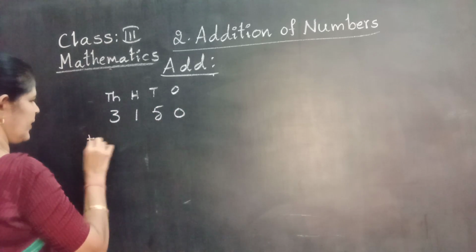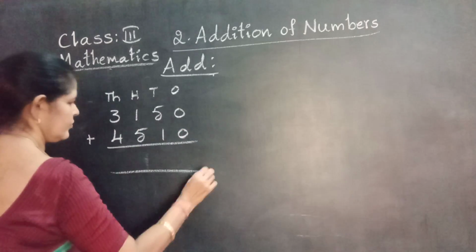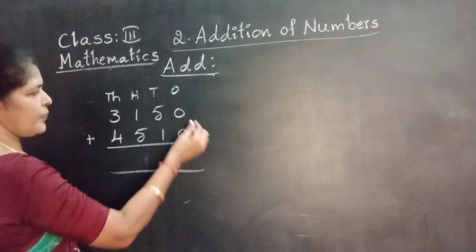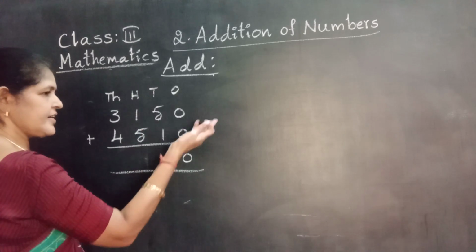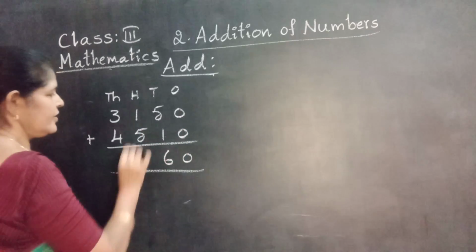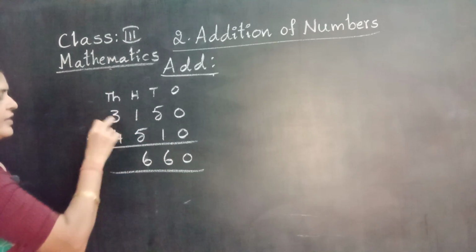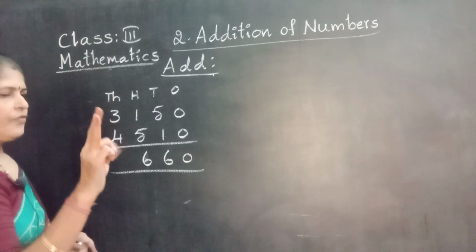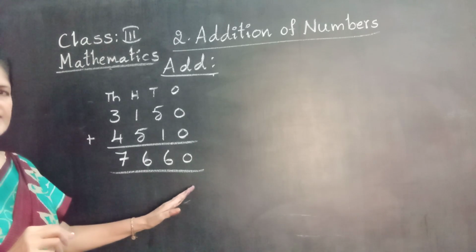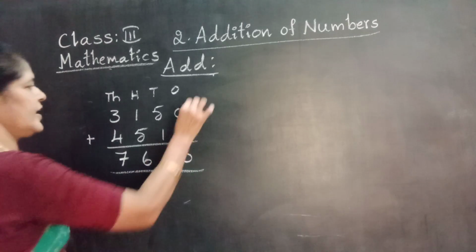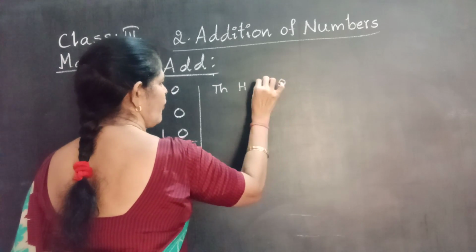3150 plus 4510. Start from the ones place. 0. 5 plus 1. Number plus 1. Next number of 5, 5 after 6. Here also 1 plus 5, 5 after 6. Now adding thousands. Take 3 fingers. 4 after, 5, 6, 7. 7 write in the thousands place. Now the total is 7660. Another example. Thousands, hundreds, tens, ones.